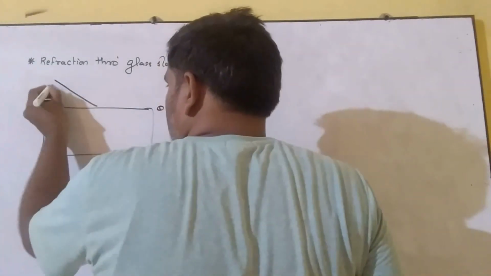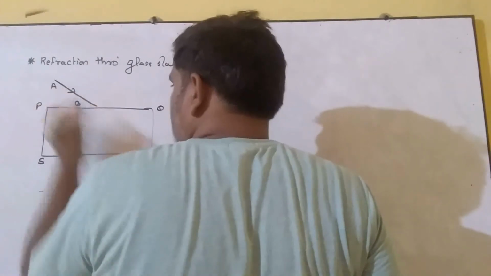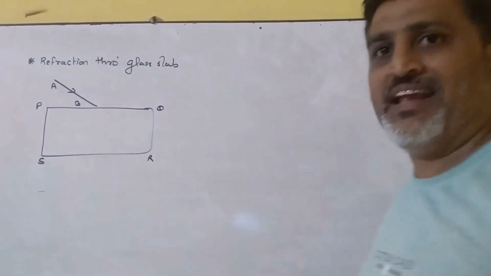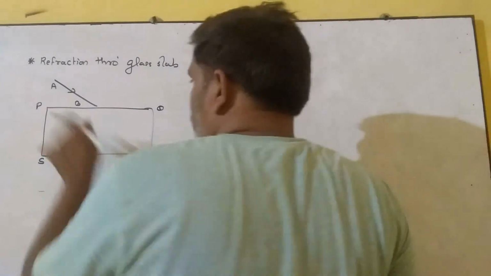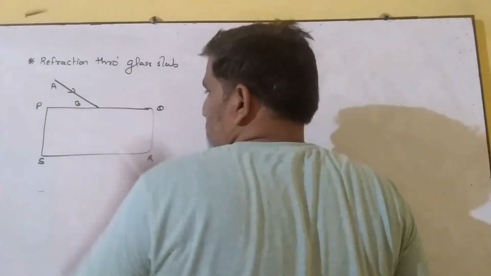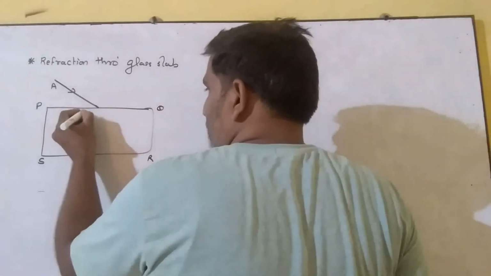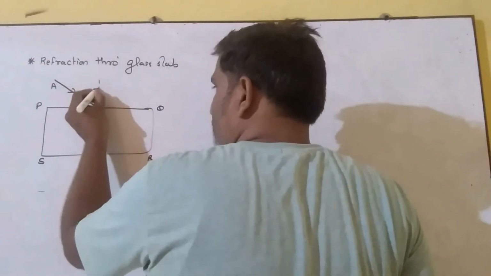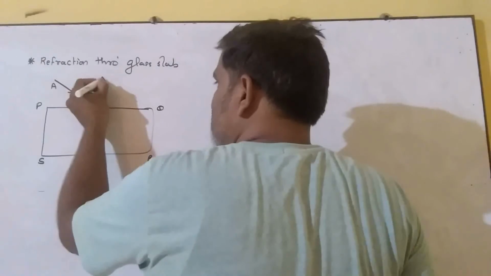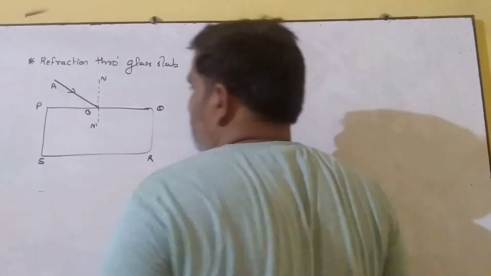One of the rays, AB, is the incident ray, which is incident initially at the first interface of the glass slab, PQ, at a point B. Okay. Draw here the normal, which is N dash.